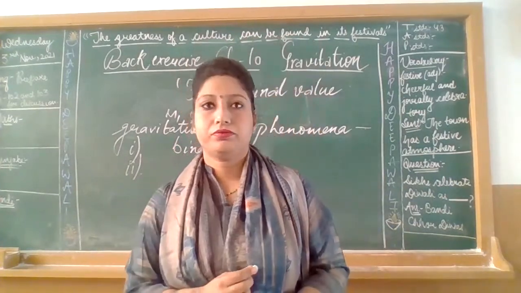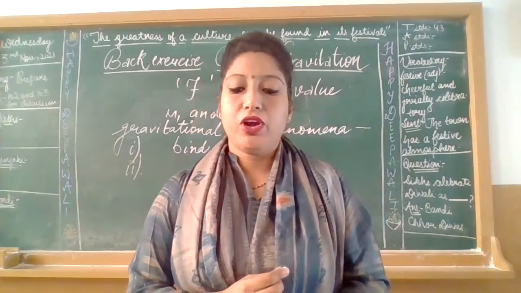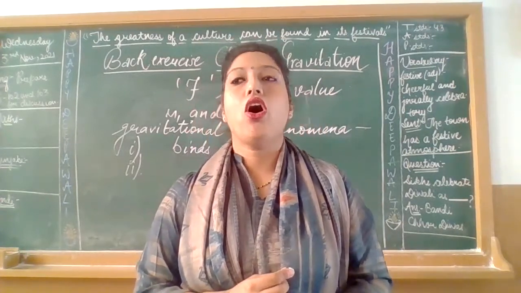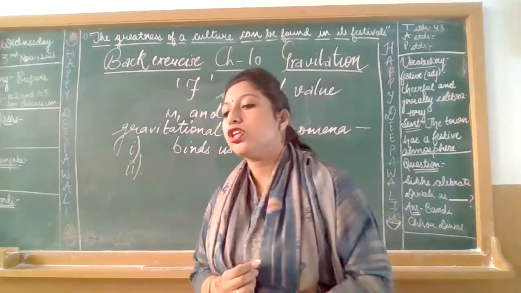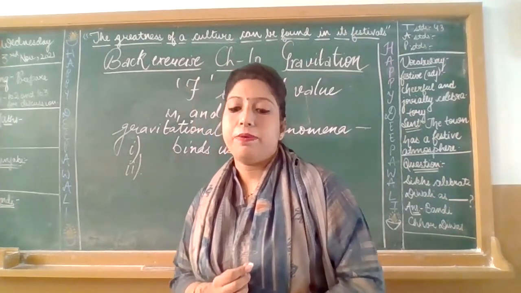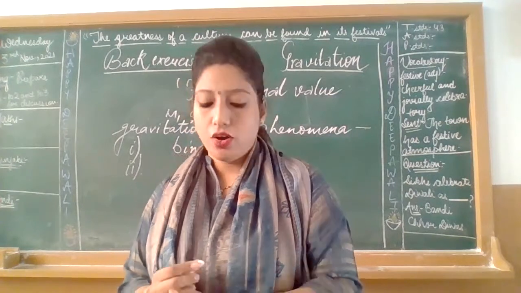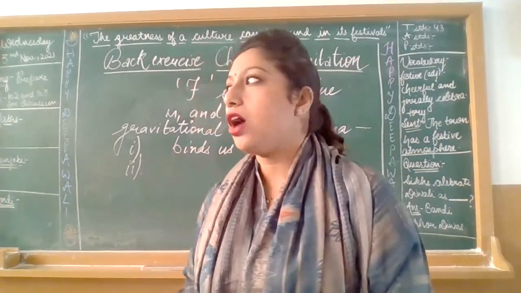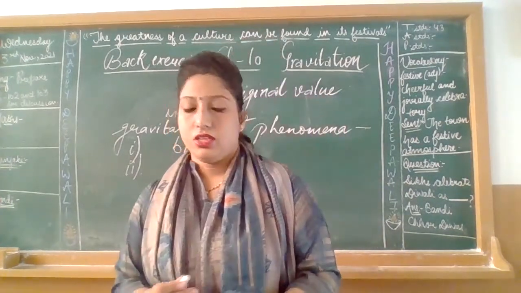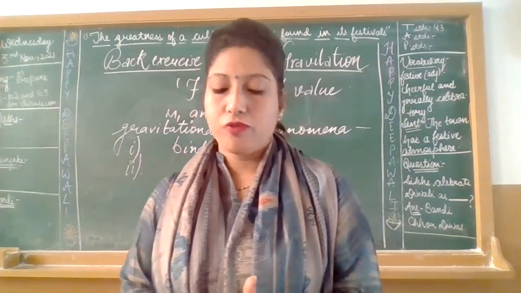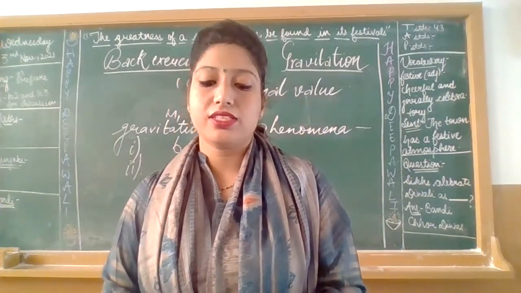Got it? Third point: the motion of planets around the sun.